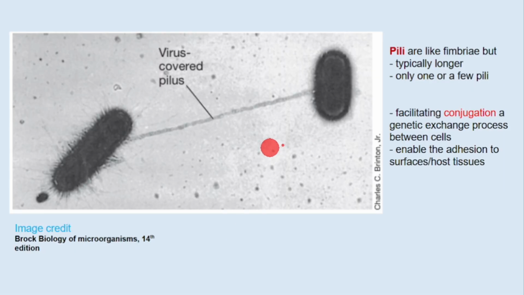This is something which I have discussed before also in the chapter cell. This structure is called pili. It is like fimbriae, but it is not fimbriae. They are typically longer, and only one or a few pili are present on a bacterium. They help in the process of conjugation. Conjugation is basically transfer of DNA from this bacterium to another bacterium.